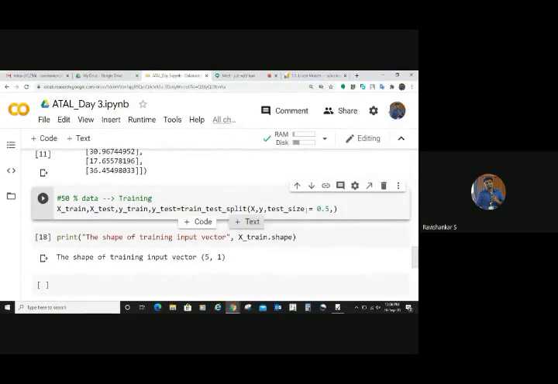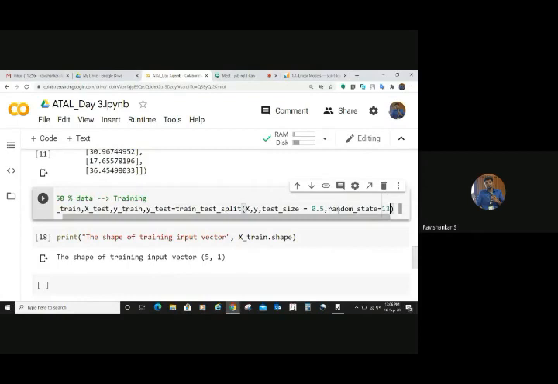So I thought not to confuse people, that's why I did not put this. So there is another argument called random underscore state. A number you can put, just like I have put 13 there now, so that you will always have the same set of samples. Is it clear to you?